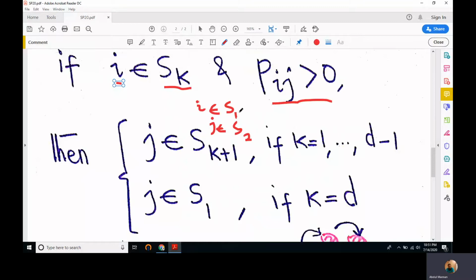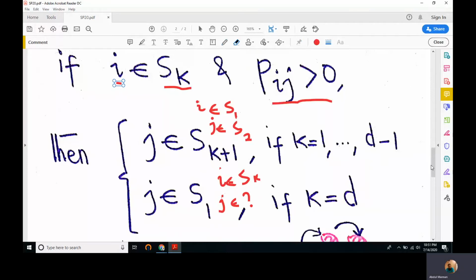If i is in S3, j has to be in S4. But what if i is in the last group or the last subset Sk? Then what about j? If Bij is greater than 0, this means a line does exist between i and j. Then where should this j be? This is the question. The answer is simple.